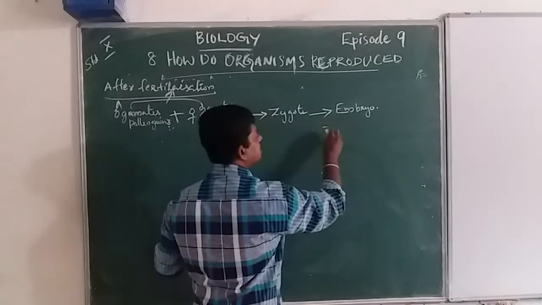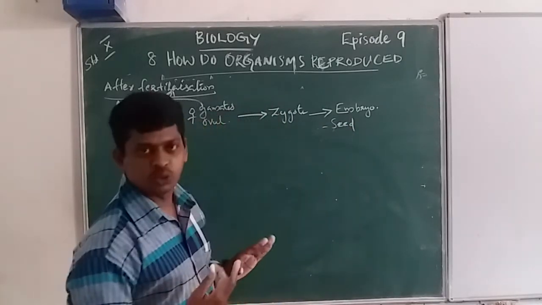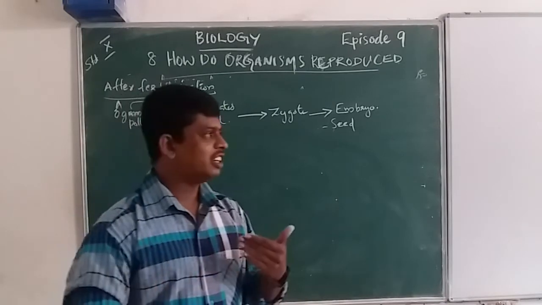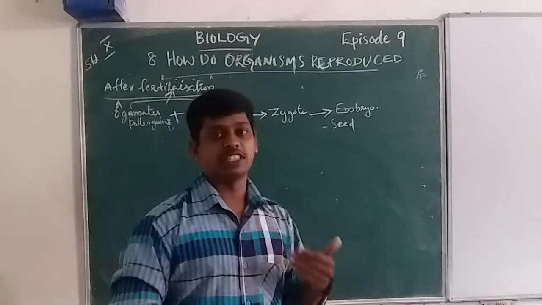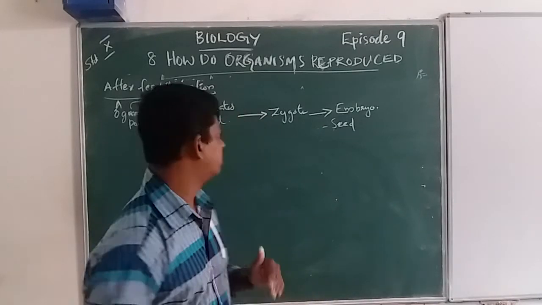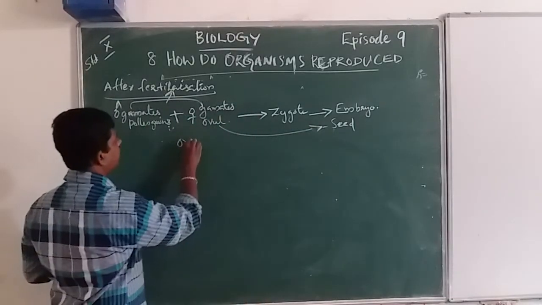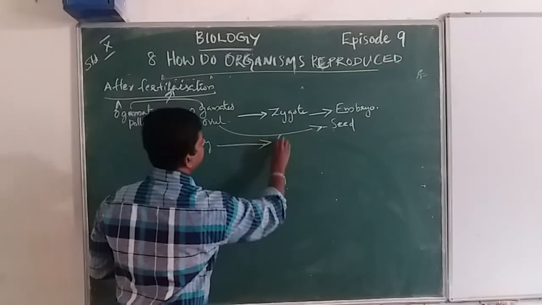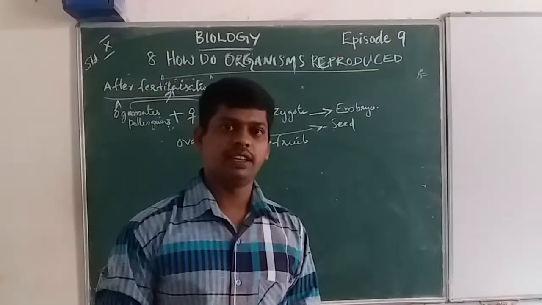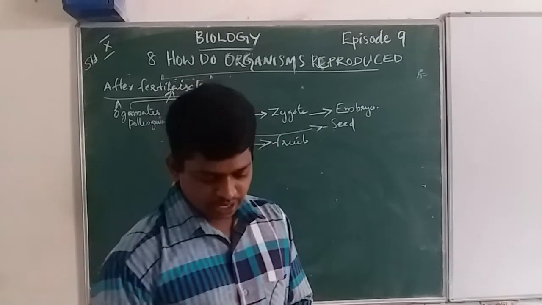Ovule develops into seed, and in the ovary rapid differentiation and divisions take place, and then the ovary becomes the fruit. Ovule to seed and ovary to fruit. Those are the main points of fertilization.